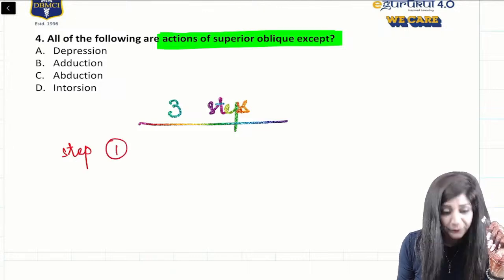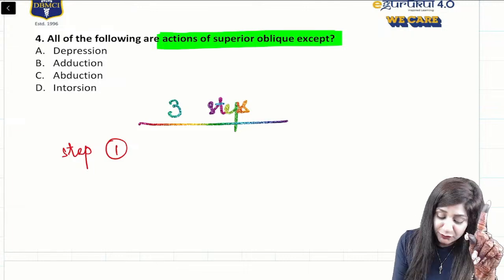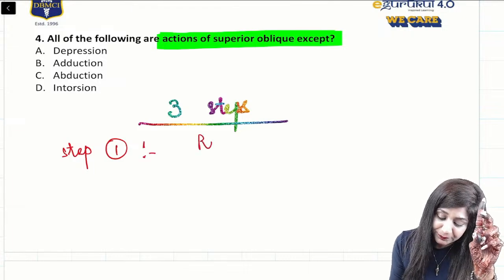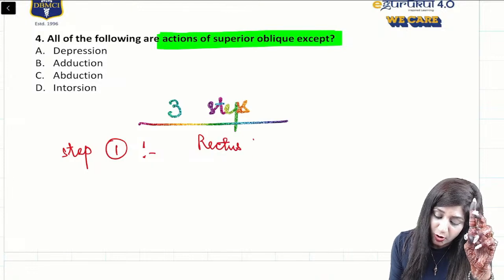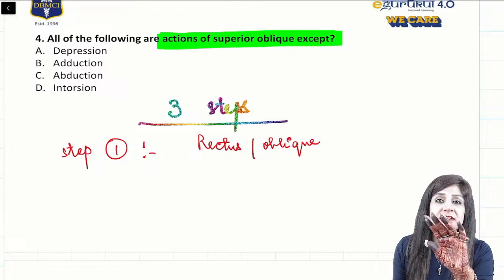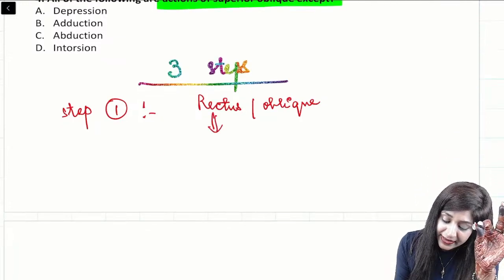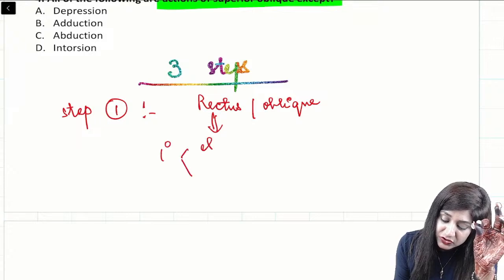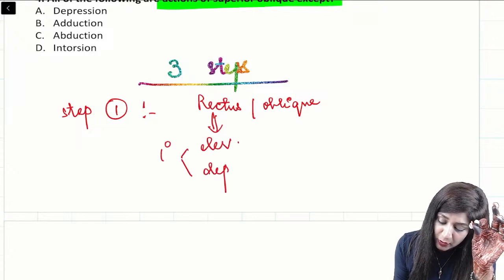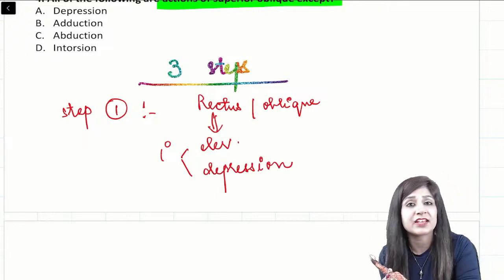Thank you. So, step number one, देखो. First of all, you have to see whether it's a rectus muscle or it's an oblique muscle. ठीक है? If it is a rectus muscle, then the primary action is straight up or straight down, because the rectus muscles will always go straight in the same direction.